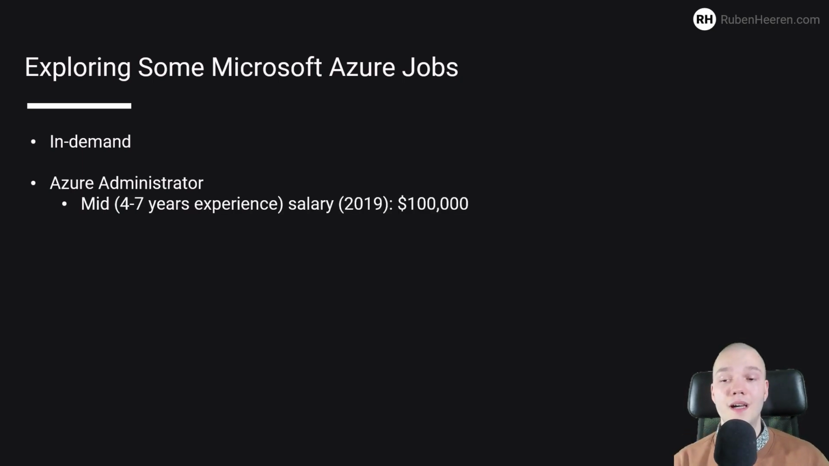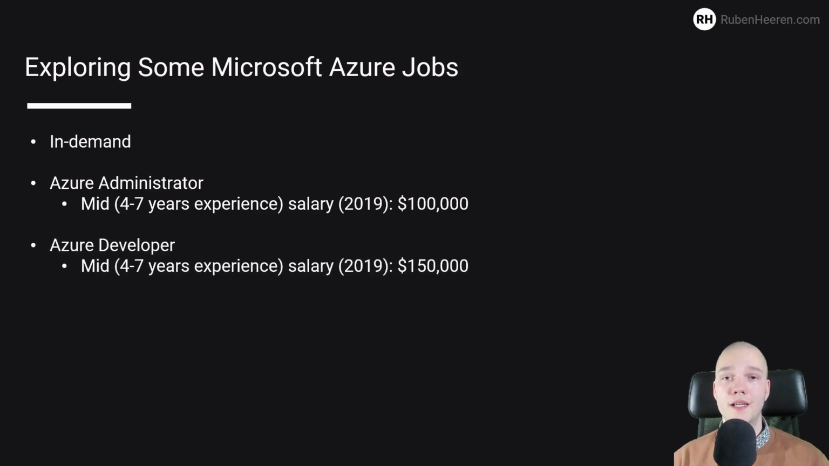As of July 2019, the salary of an Azure administrator with 4 to 7 years of experience is about $100,000 per year. Next up, we have the Azure Developer, and Azure developers build and deploy apps and services on the Azure platform.